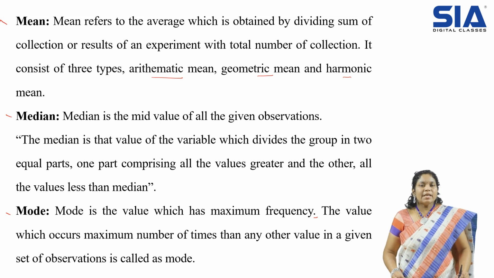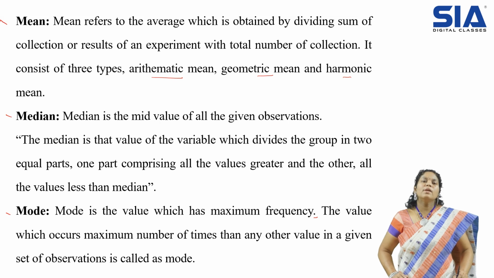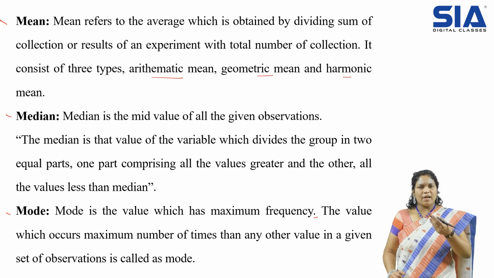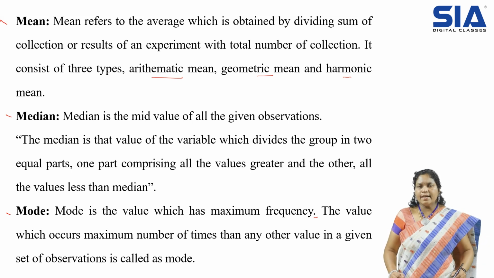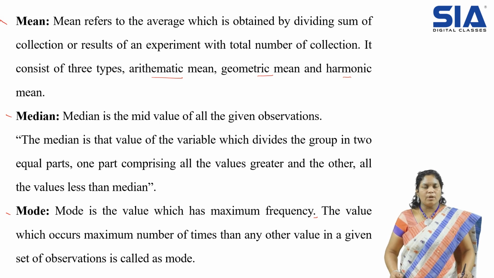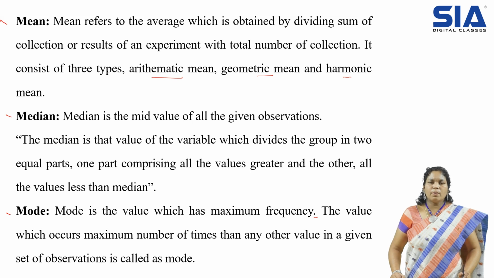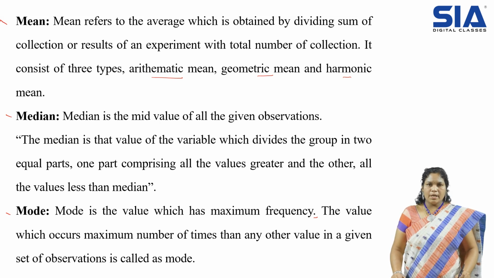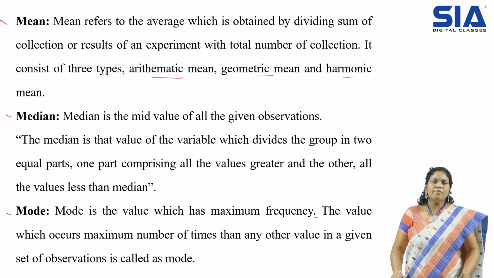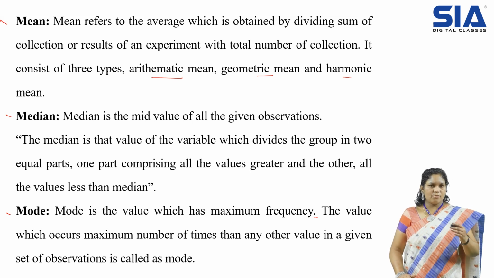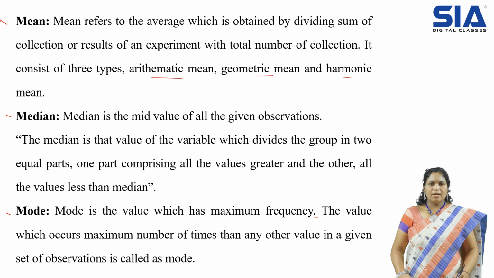So based on the situation, based on the data, we'll go for obtaining averages. Mode is utilized when the highest value can represent the entire data. At that time we'll go for obtaining mode. So this is how measures of central tendency go. All are about obtaining averages itself, but based on the data, based on the problem, we'll shift to different averages, that is mean or median or mode. If the entire data is important, then go for mean. Every data value will be considered there and we'll get the answer.